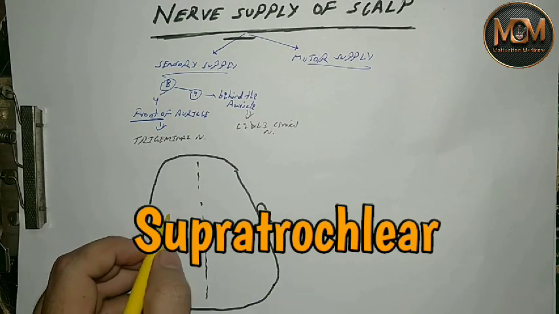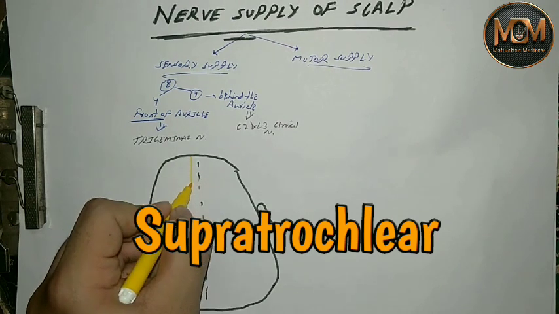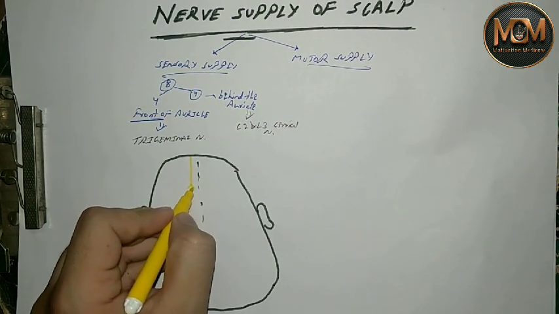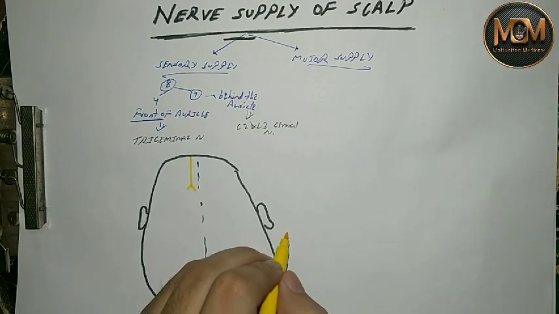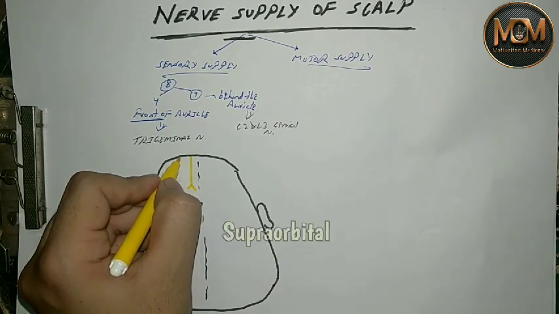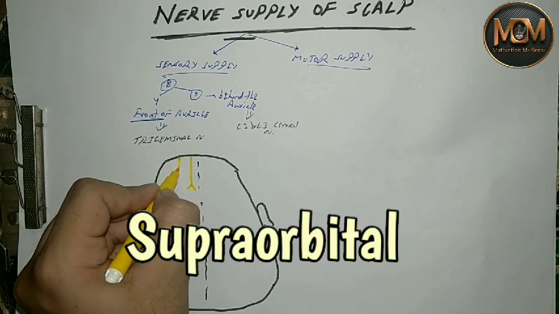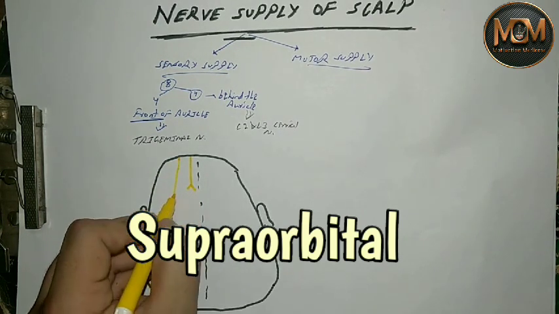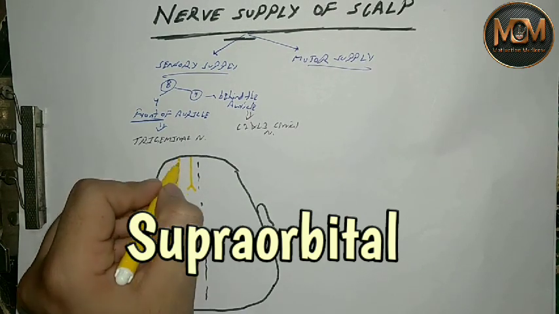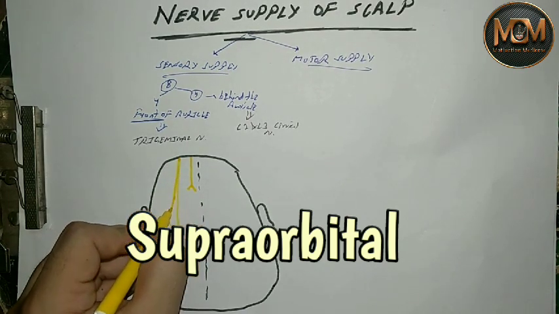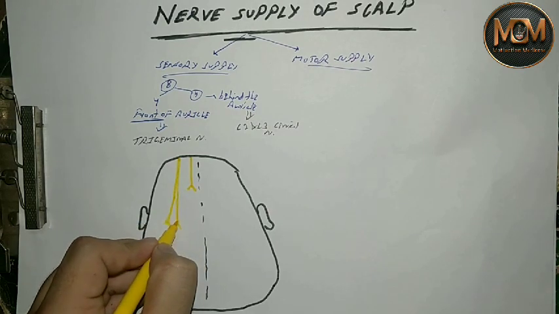The first one is supratrochlear, and the second one is supraorbital, with two branches.